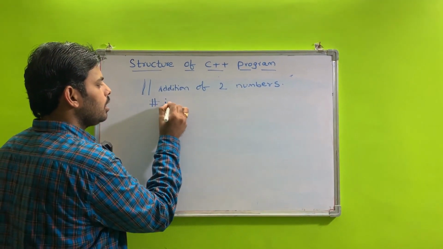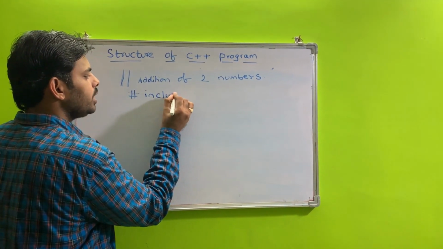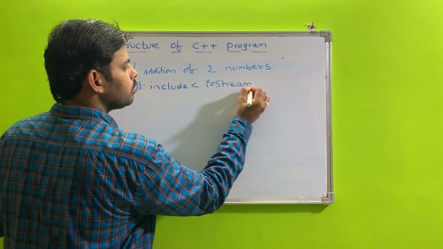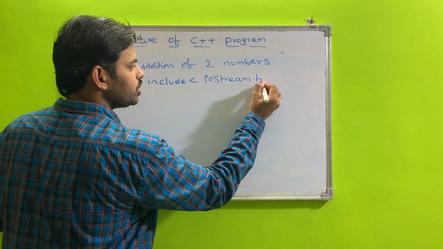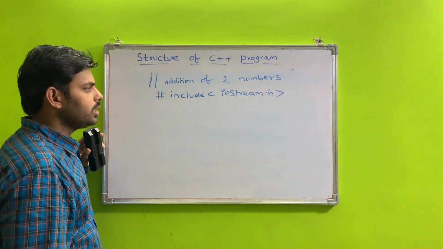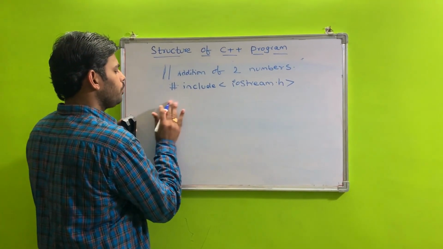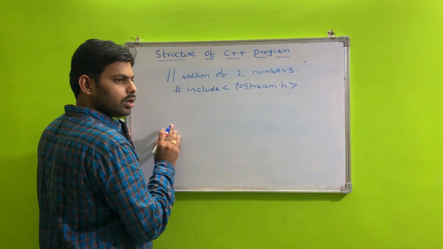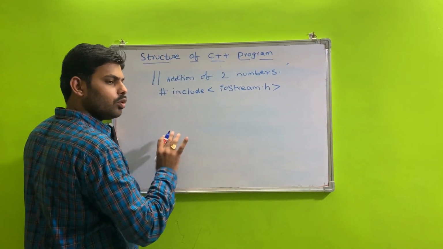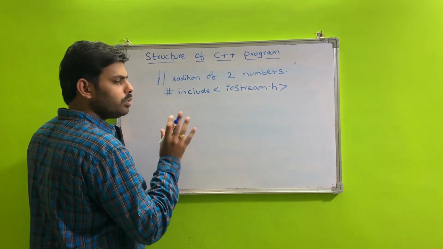Next is the preprocessor directive section. Here I use #include iostream.h. There is no compiler directive section, no global declaration section, no class section, so it is a simple example.